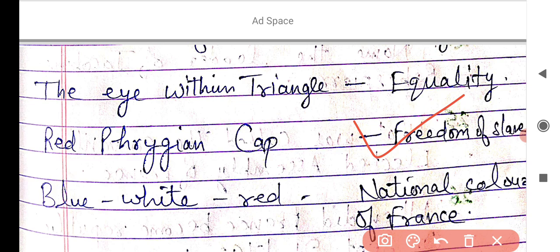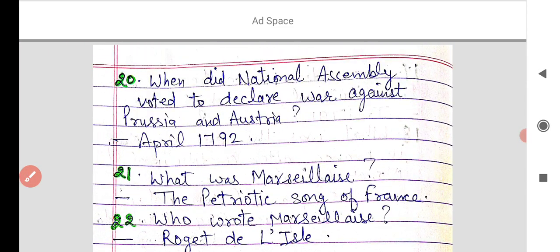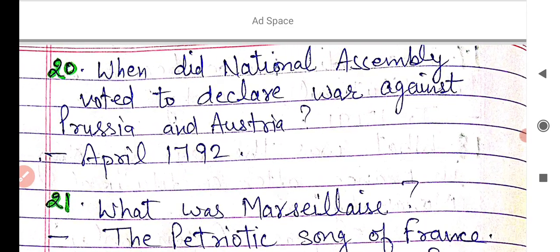The next, very important question for objective type: there can be a question, write the national colors of France at that time. You can write blue, white, red. I hope you learned the point now. And the next major point is, when did the National Assembly vote to declare war against Prussia and Austria?